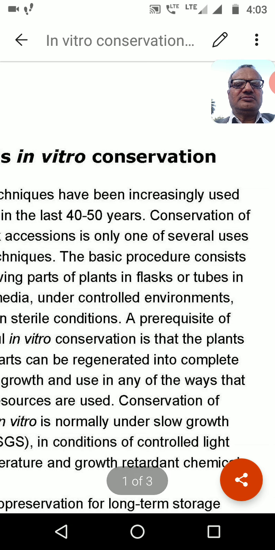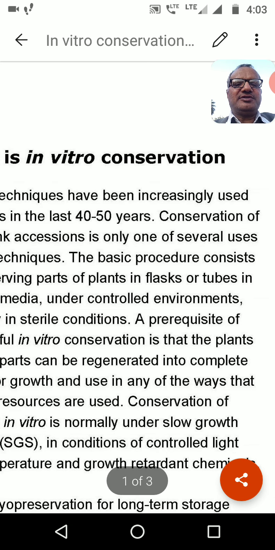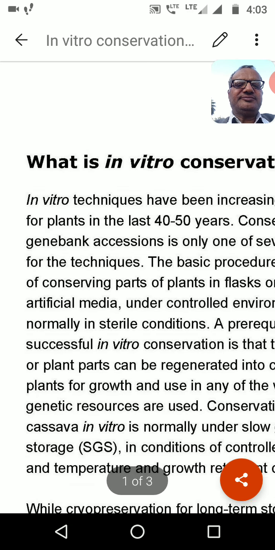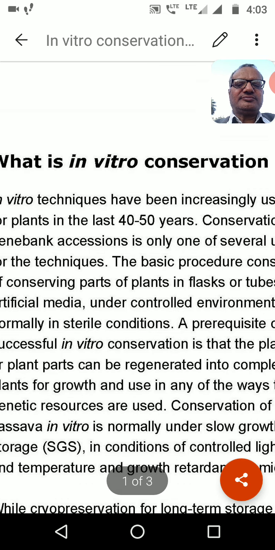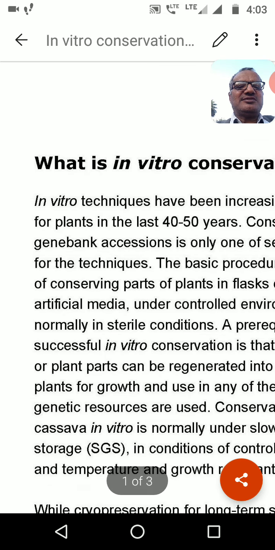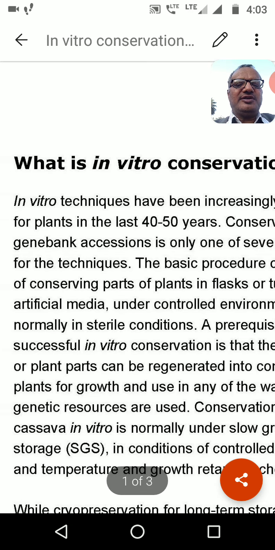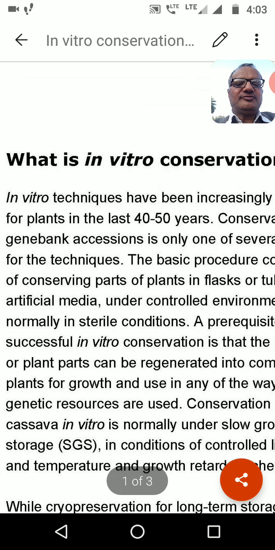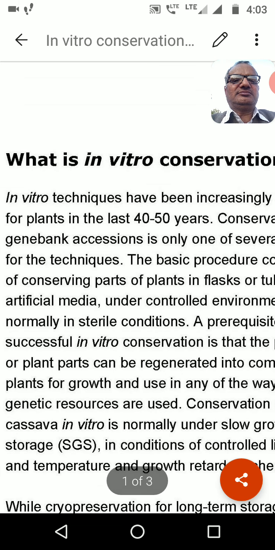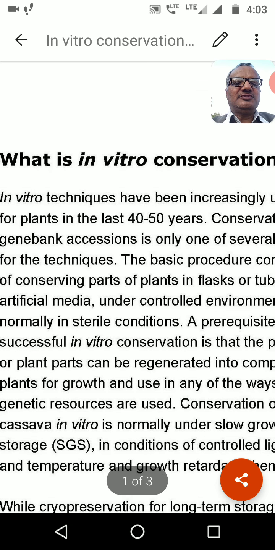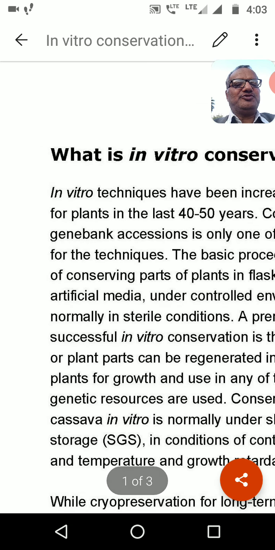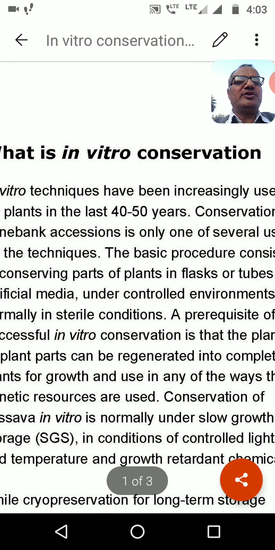To conserve or preserve, to protect the plants for the future. The best example is gene banks. Plant parts like leaf, stem, seed, which are vegetatively propagated or sexually propagated, are conserved in artificial culture medium, in the flask or the test tube, in controlled environmental conditions.